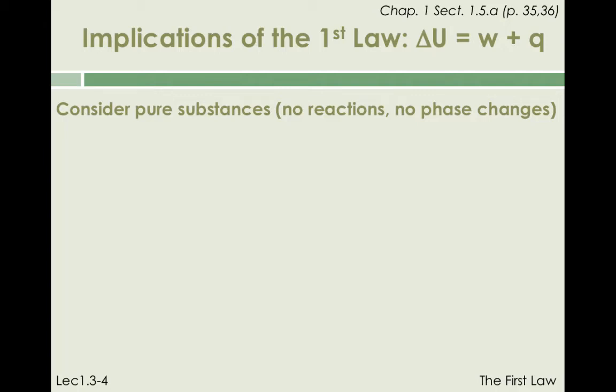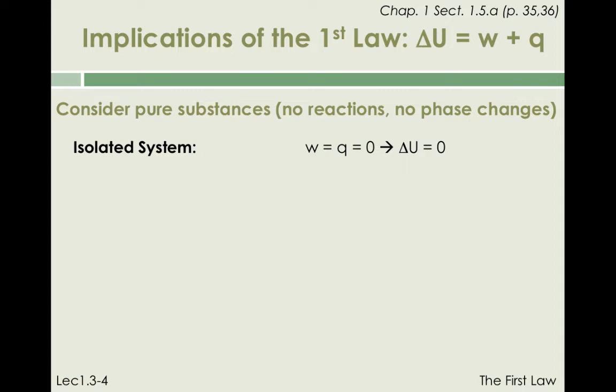We will now apply the first law of thermodynamics, the first law in short, to the cases of pure substances under conditions where these pure substances do not undergo a chemical reaction or a phase change. First, let's assume that the pure substances are in an isolated system. By definition, such systems cannot exchange work or heat with the surroundings. So their energy cannot change, and we would write W equals 0, Q equals 0, therefore delta U equals 0.